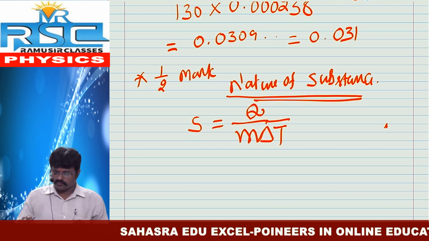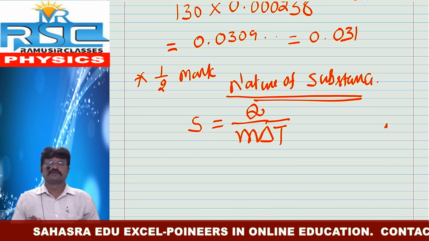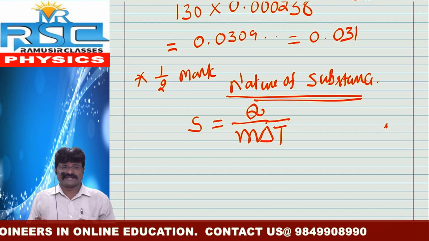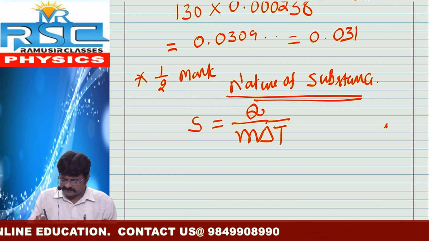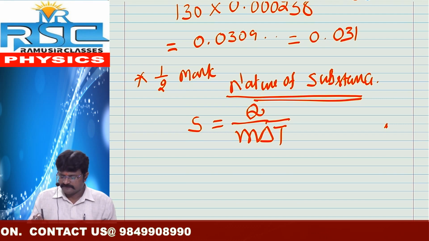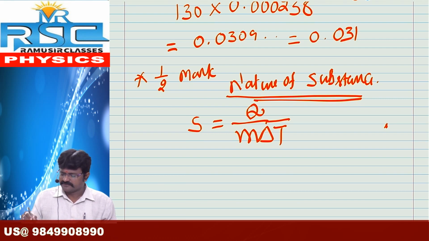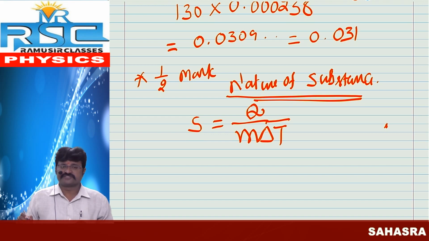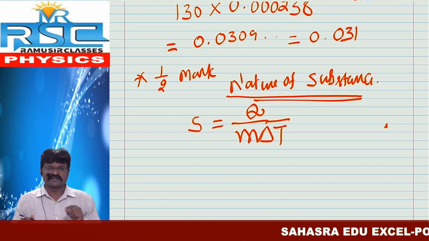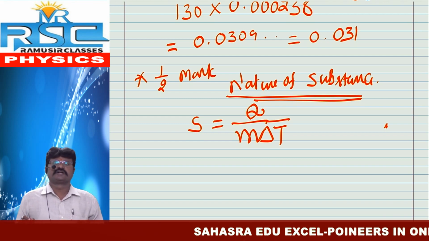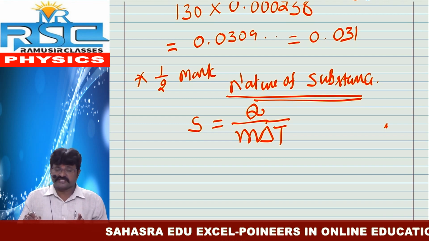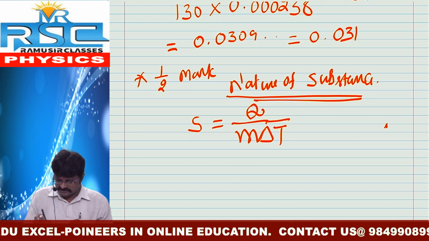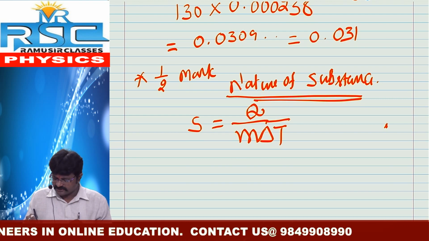Here there is one more important question: what is the relation between specific heat and temperature? It is also one of the important concepts. Specific heat and temperature are inversely proportional. S is inversely proportional to delta T or T.